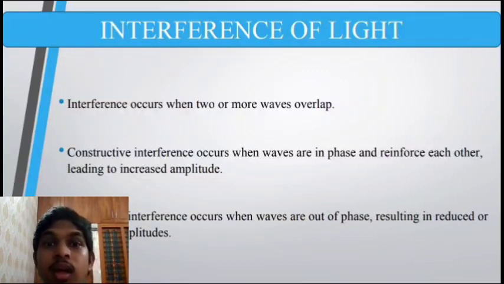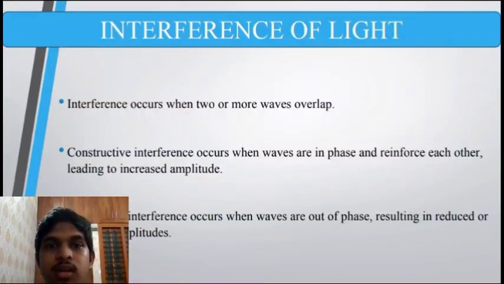Interference fringes. Interference produces a pattern of bright and dark fringes on a screen or surface. The spacing between fringes depends on the wavelength of light, the distance between sources, and the angle of observation. Single slit diffraction and interference. Interference also occurs in the context of single slit diffraction, where light passing through a single slit produces an interference pattern. This pattern is a result of waves spreading out after passing through the slit.